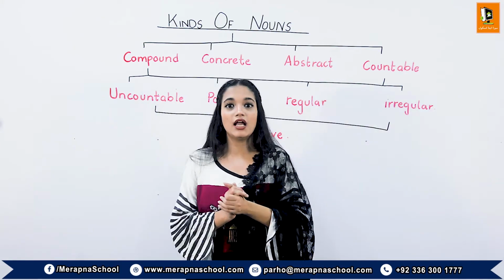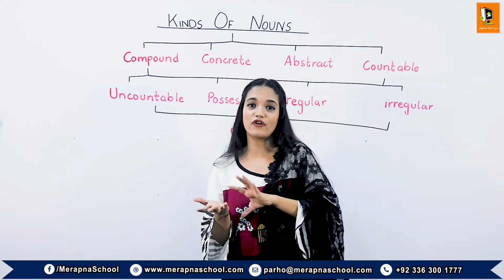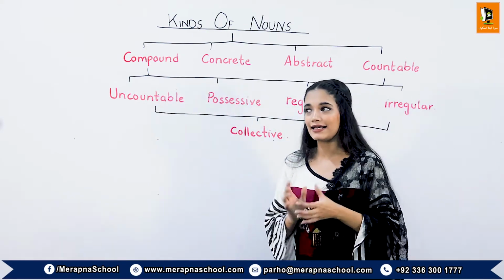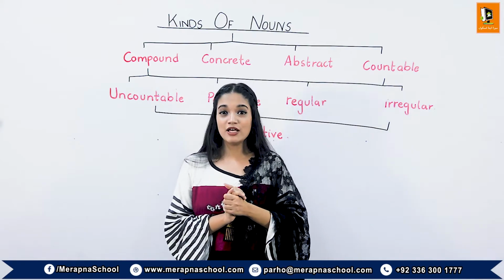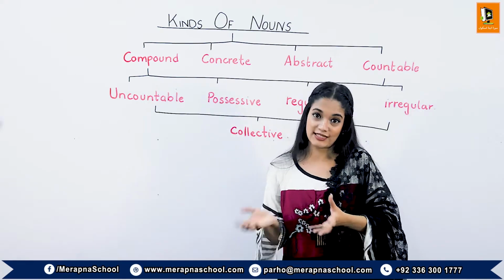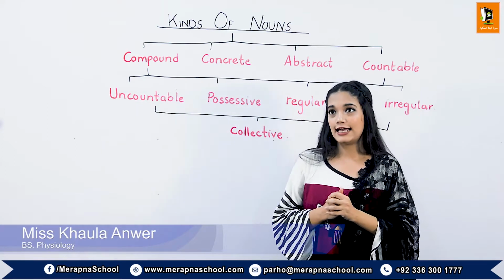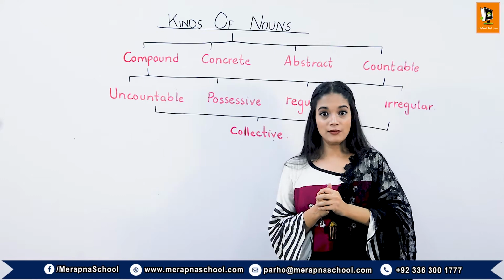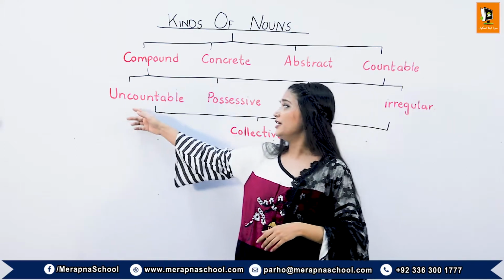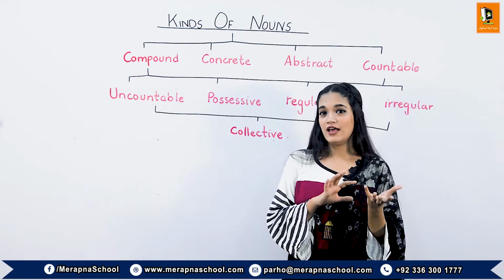Words like luggage and furniture, we cannot count them or put a plural form or a number before them. So we add words like some before them to have an idea of how much of that thing is present. Also, we add counters before uncountable nouns, like a piece of paper. The word piece is a countable noun. We add it before the uncountable noun to have an idea of how much of the uncountable noun is present.